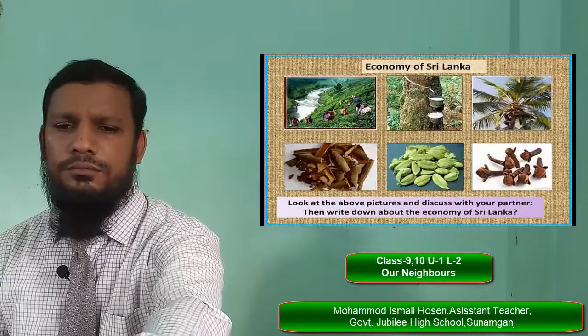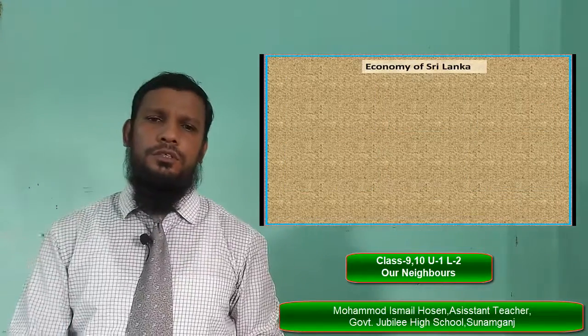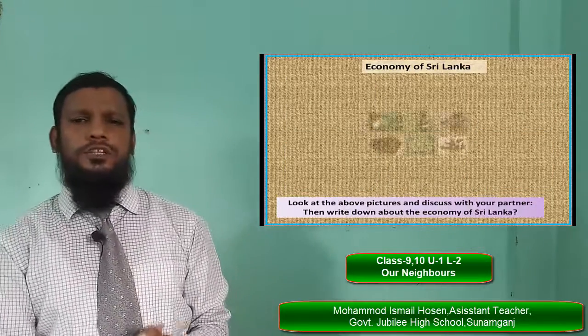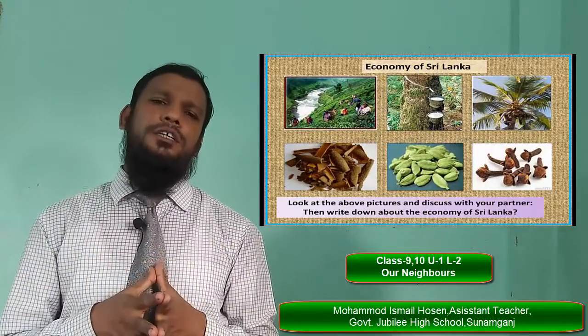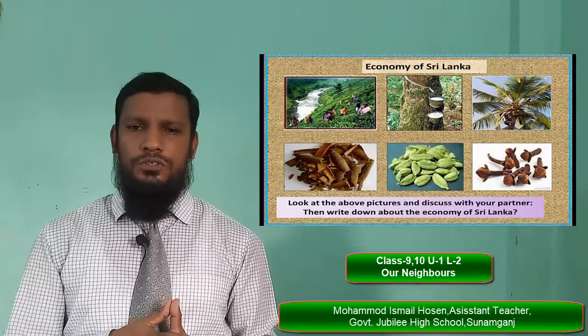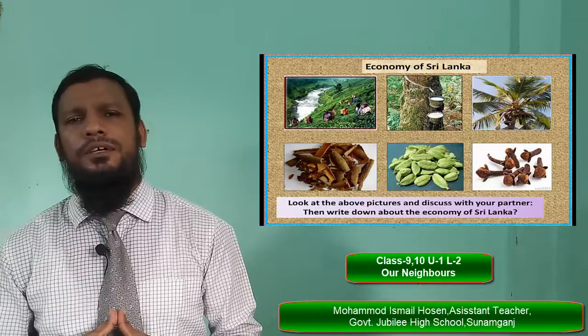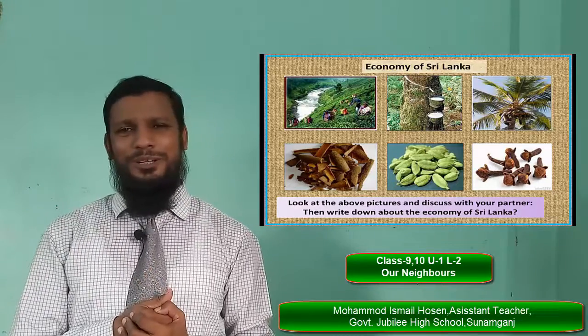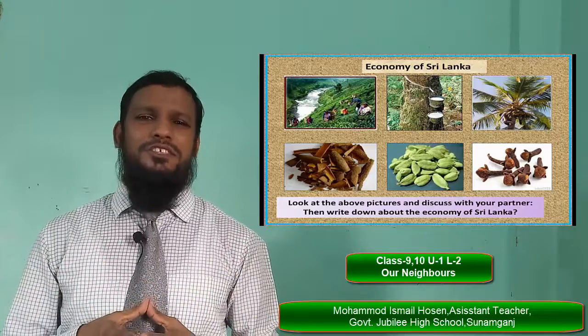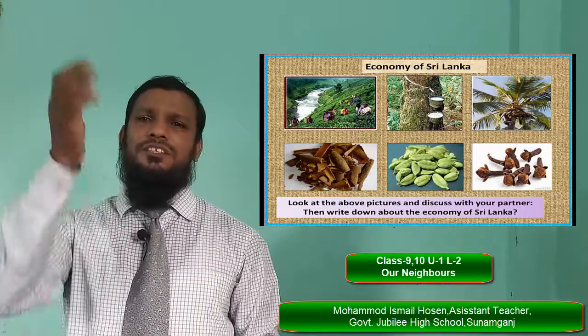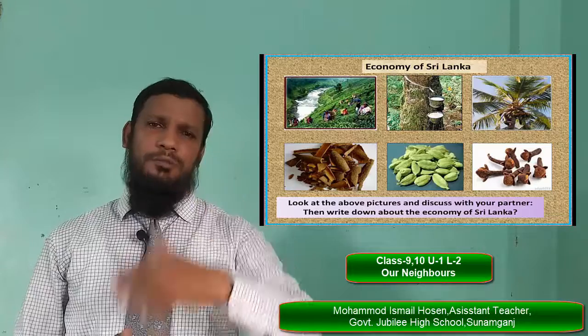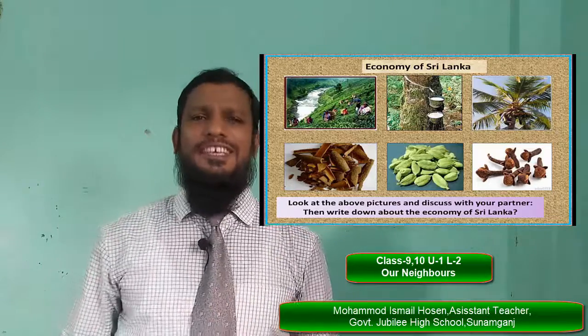Students, look at the above pictures, discuss with your partner and write down about the economy of Sri Lanka. These pictures are very much related to the economy of Sri Lanka. What can you see? You can see a lot of spices, some coconut trees, rubber trees, and tea.